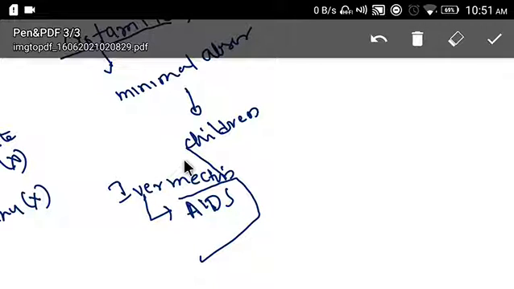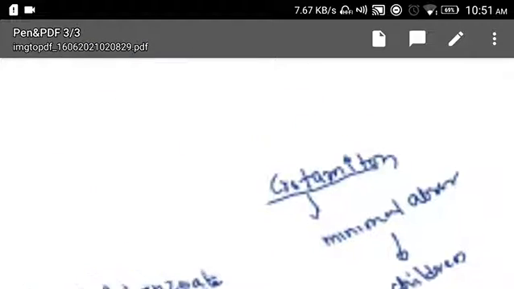Okay, so let's revise what we have learned in this lecture. We have discussed ectoparasites. Ectoparasites are organisms that infect the body surface.